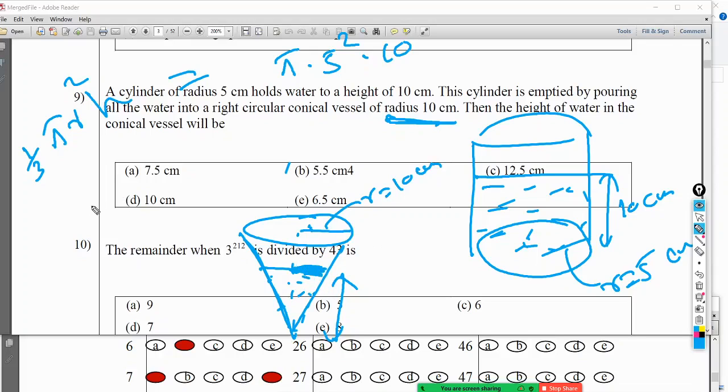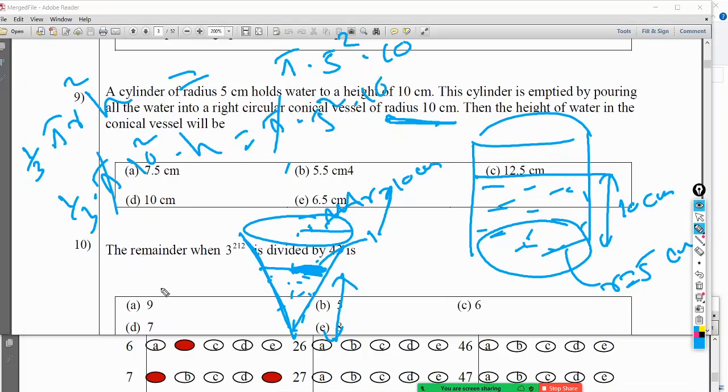So in that case, 1/3 of 5r, I will take this one as 10 now, not this one, because otherwise I can't do this. 1/3 of 5r is 10 squared into h equal 5 into 5 squared into 10. 5 and 5 get cancelled, right? So then I have h as,